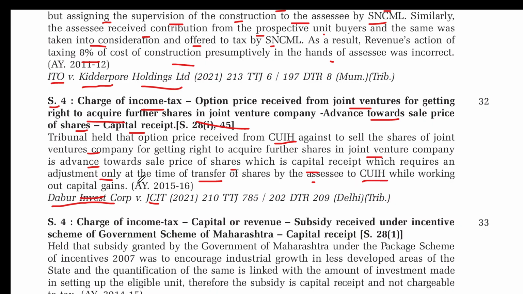The option price received from the joint venture for getting a right to acquire further shares in the joint venture. So they have received money. At the same time, what happened? Tribunal held that the option price received from CUH, they had received money from CUH against selling the shares of the joint venture company, for getting a right to acquire further shares in a joint venture company. So while selling the rights in this joint venture company, they are going to acquire shares in another joint venture company.